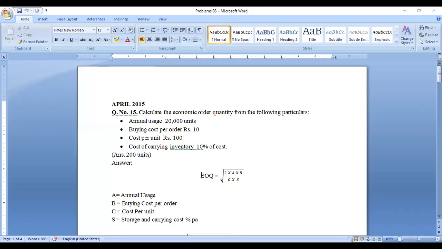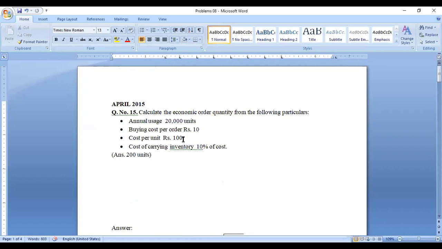Okay, right. So we will start with the EOQ, economic ordering quantity. This is a question that was asked in a previous year question paper. The same question is also available in your textbook. Yes, it's available. Page number 3.102, question number 17.